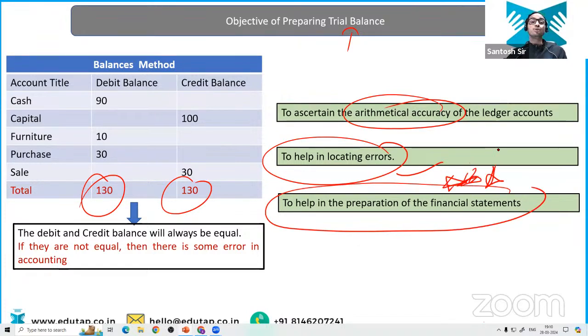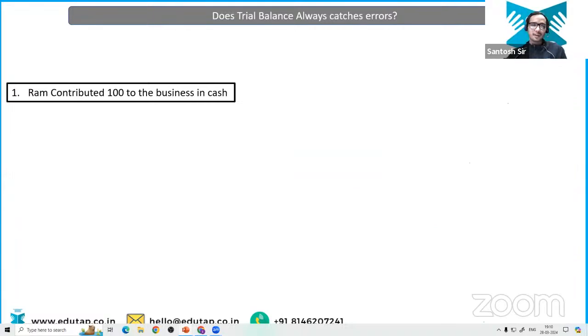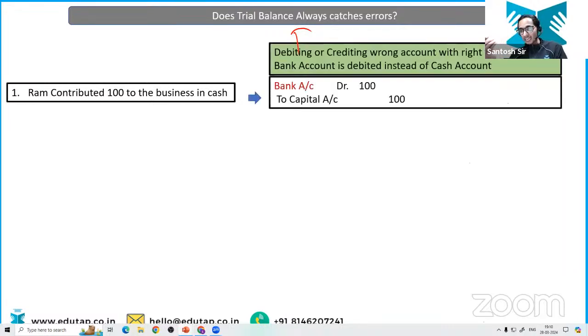And this is the most important part. That's why I have told you that trial balance is going to be important to prepare the income statement and balance sheet. That's why I have told you in the beginning itself that this class is going to be important to prepare the income statement and balance sheet, right? How and why you will get to know in a few slides.